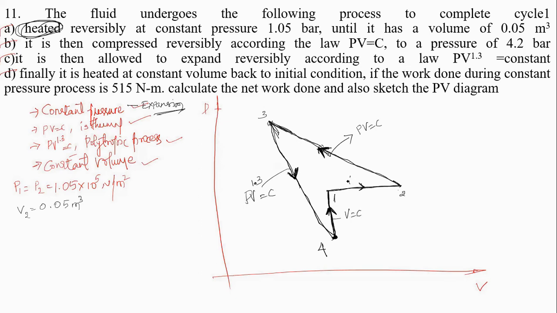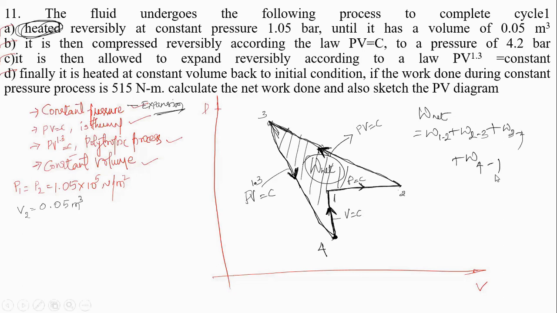And this is constant pressure. Now writing this PV diagram is very important. The net work done we have to calculate, and the net work done is W1 to 2 plus W2 to 3 plus W3 to 4 plus W4 to 1.